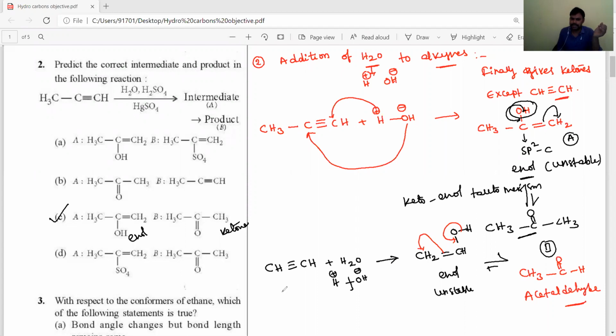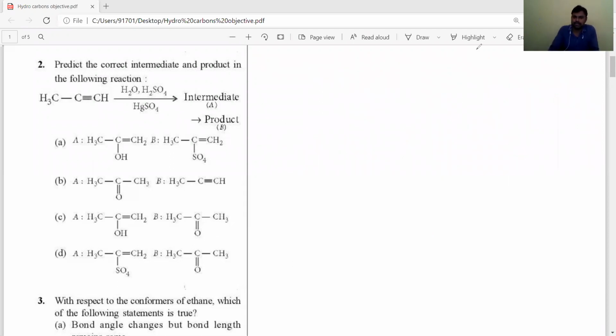Acetaldehyde, except acetylene or ethane. Acetylene or ethane and remaining all alkynes, either terminal or non-terminal alkynes, produce ketones, I said. So these reactions are very, very important. Okay, students, and listen next question.